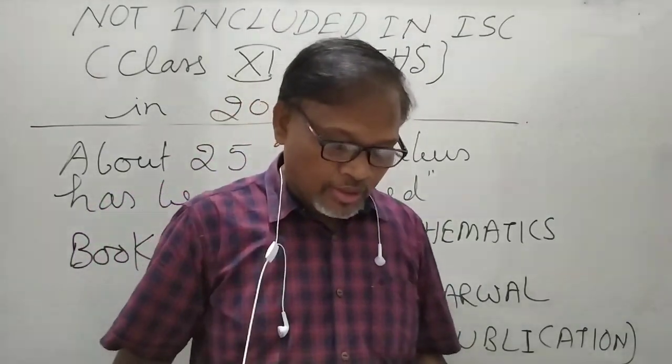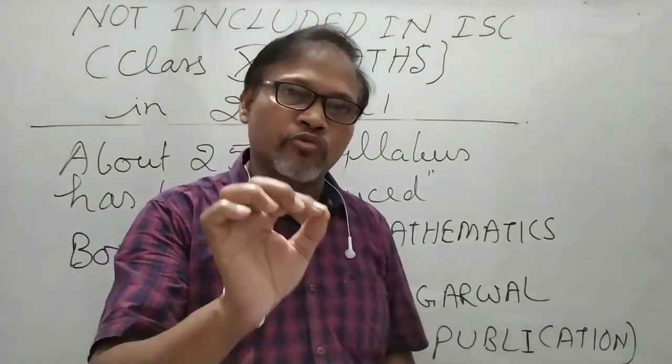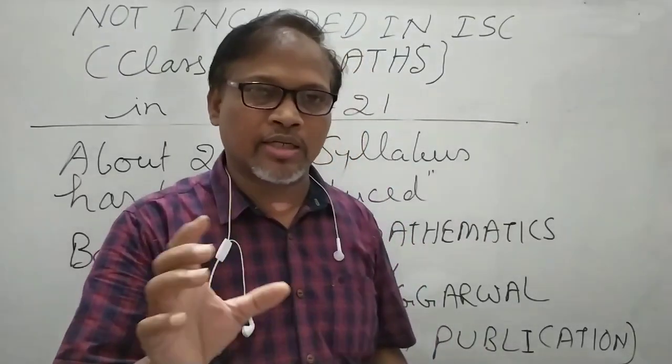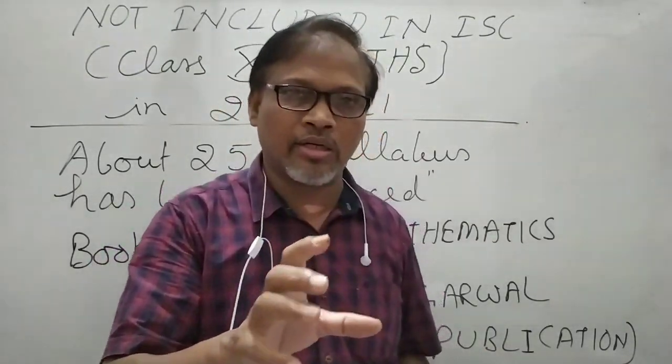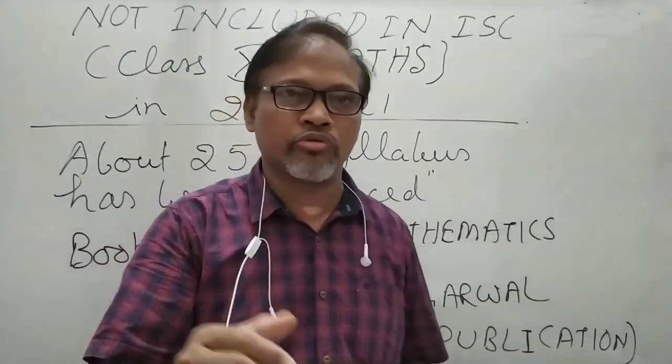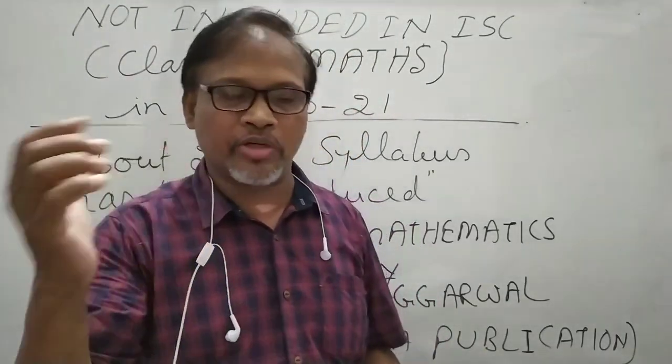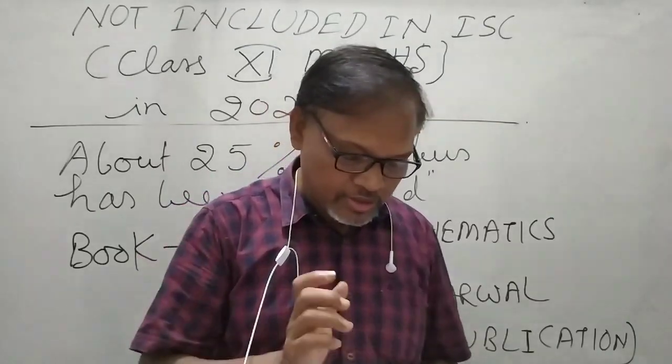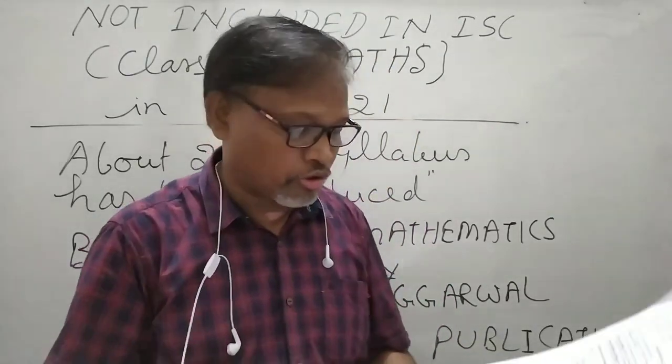Then the questions where alpha and beta are given, and you find the equation whose roots are alpha cube, beta cube, alpha plus beta, 1 upon alpha plus beta, like this. These types of questions will also not come.